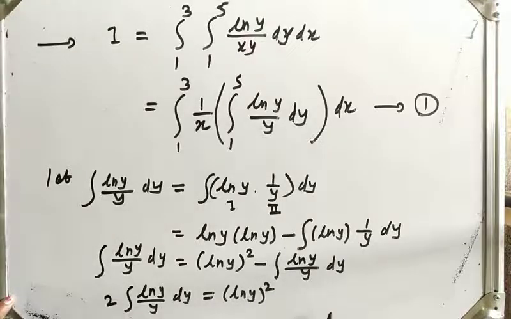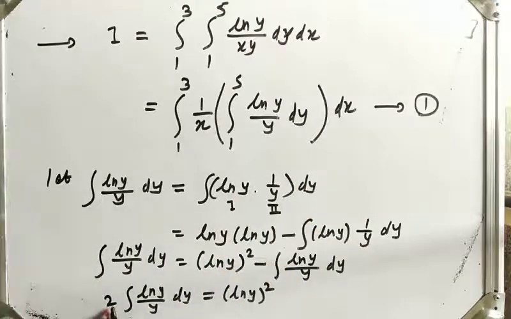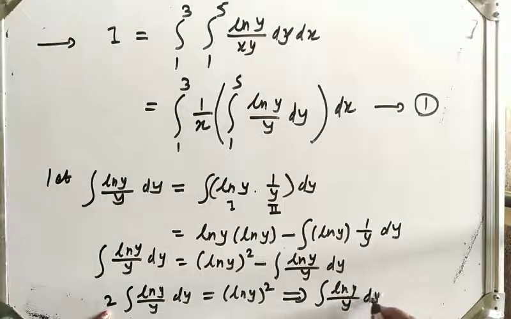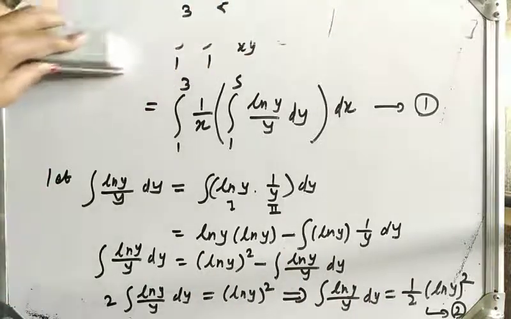And we want only the integration of this, so we move this 2 to the right hand side. So this implies integration of log y upon y dy is equal to 1/2 into log y bracket square. Let us give it equation 2.